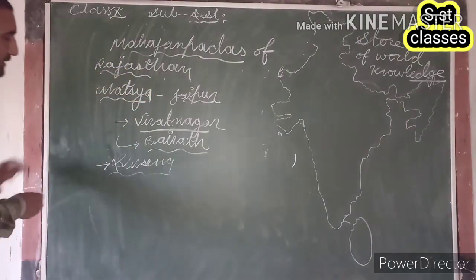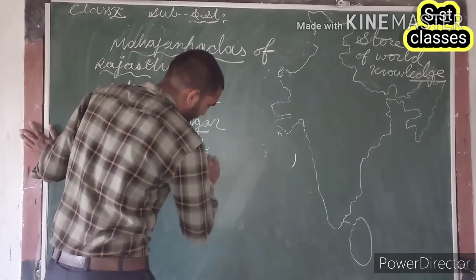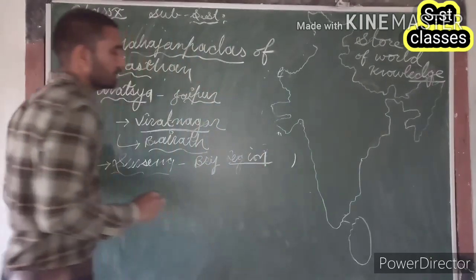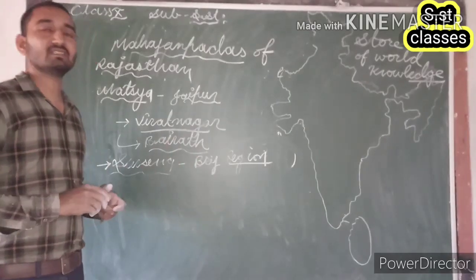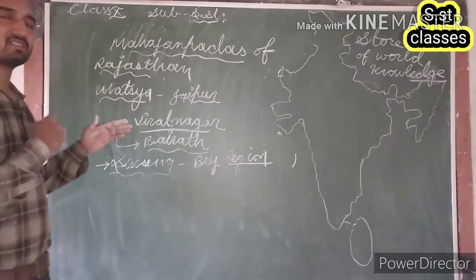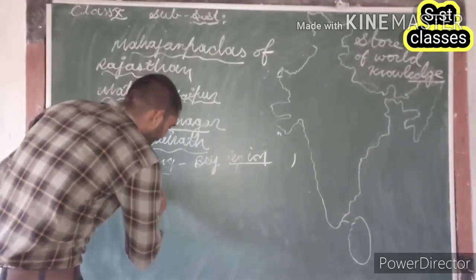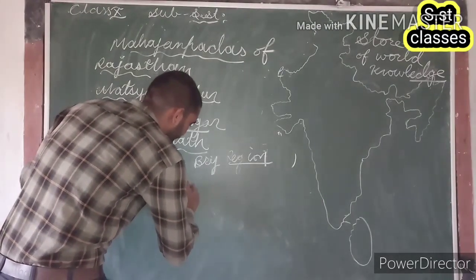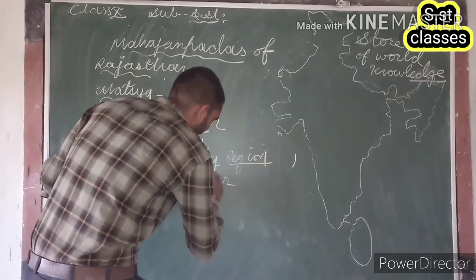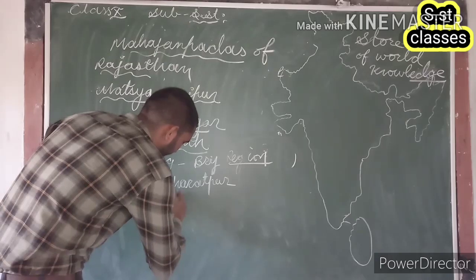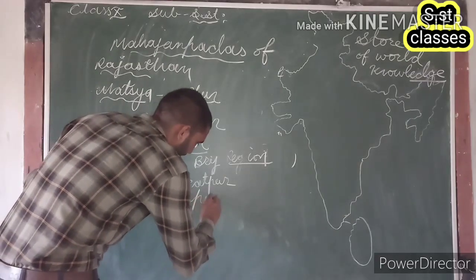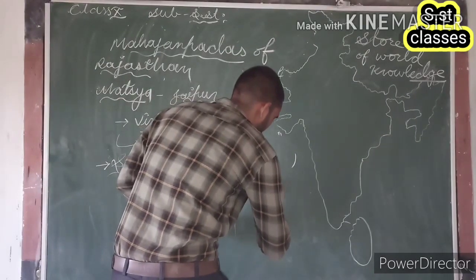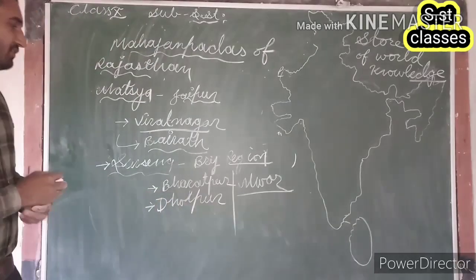Sursen Mahajanpad was spread over the present Brij region, and from Rajasthan the regions of Bharatpur, Dholpur and Alwar were part of it.